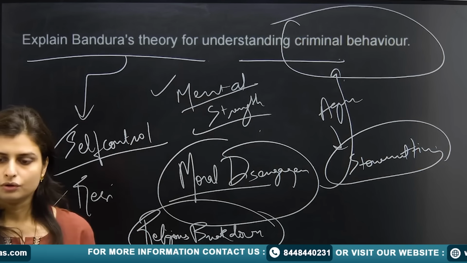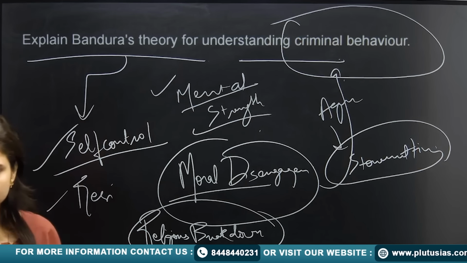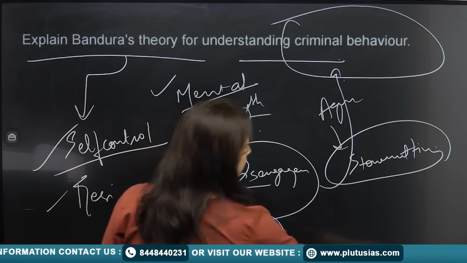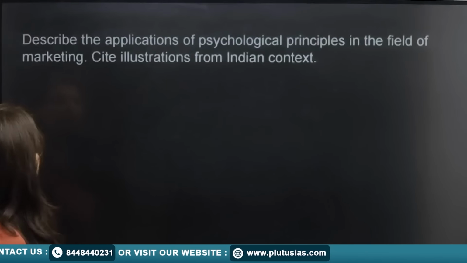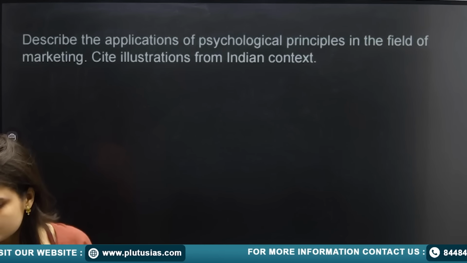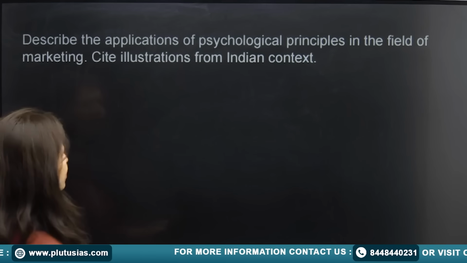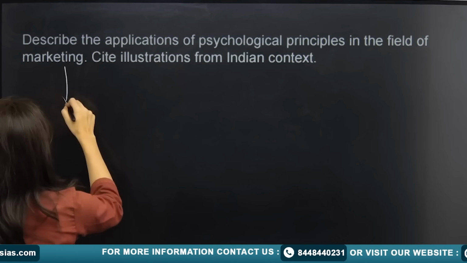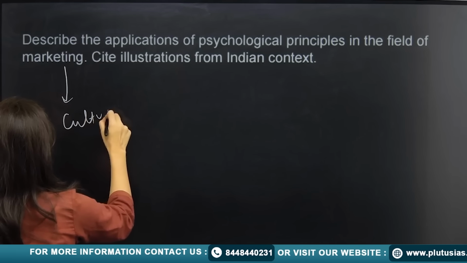Fine. The next part of the question is: describe the application of psychological principles in the field of marketing. Now see, they are talking about marketing. You can talk about the cultural aspect.